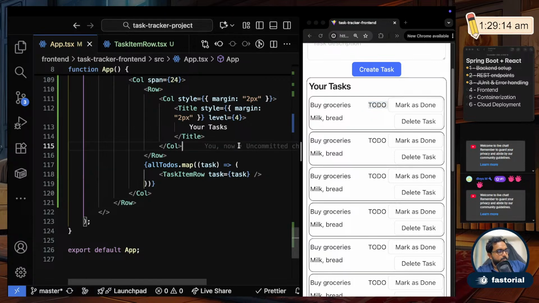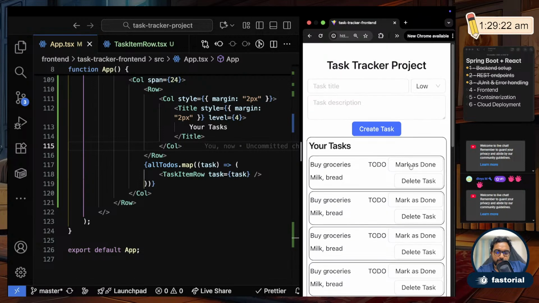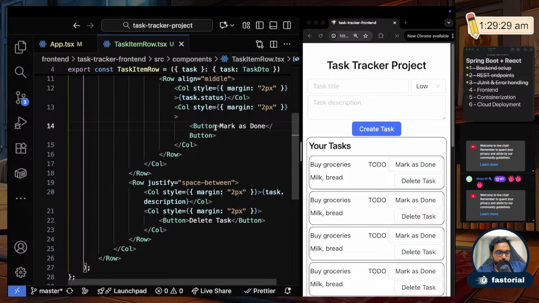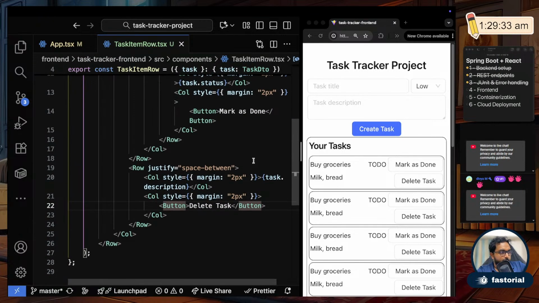How long is the stream running? 48 minutes, right? Okay, so we'll take a break, we'll come back, and then we'll do that. We will give life to these two buttons, the mark as done and the delete task button. We should actually change the on click handler for these two buttons, so we'll come back and do that. Okay, see you guys after the break, and yeah, bye.